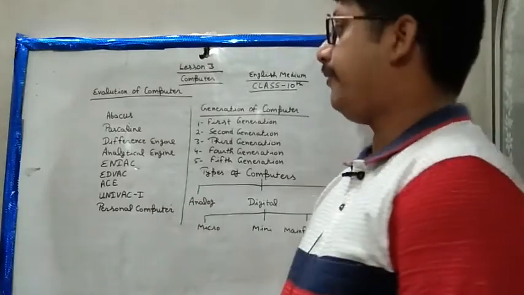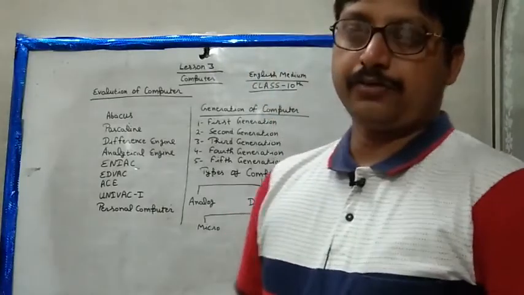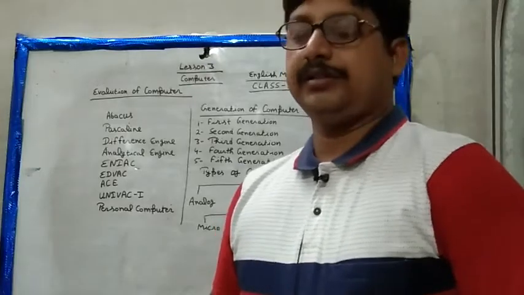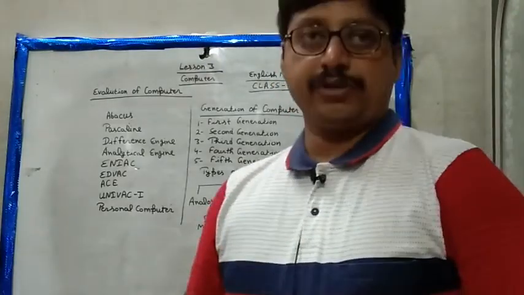ठीक है, चलिए शुरुआत करते हैं। लेसन नंबर 3 जो कि क्लास 10th इंग्लिश मीडियम का है, एवोल्यूशन ऑफ कंप्यूटर। ओके, as you all know that computer is an electronic device which takes input from us, processes it and gives us output.